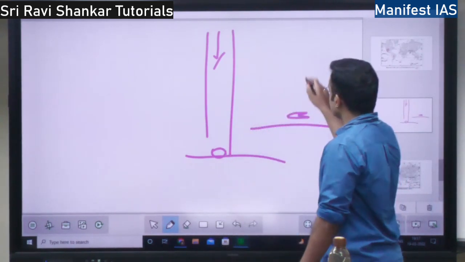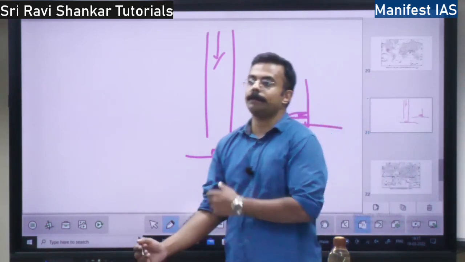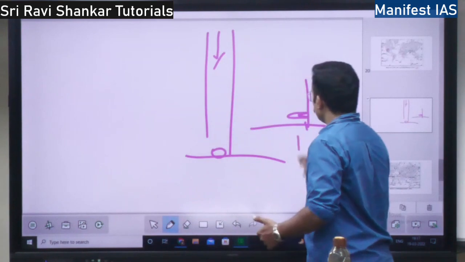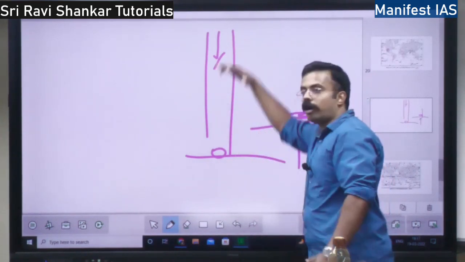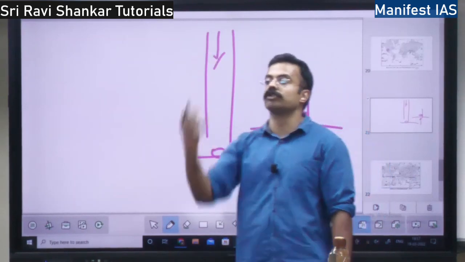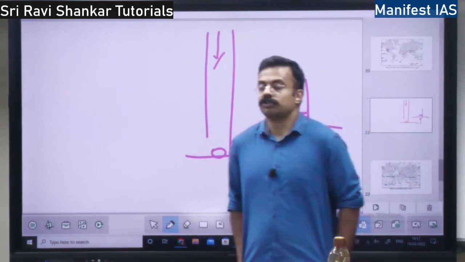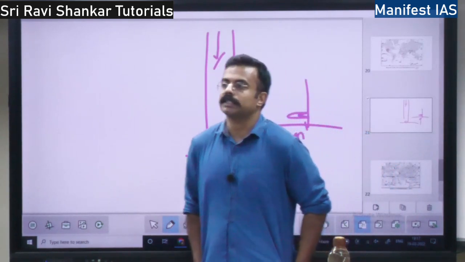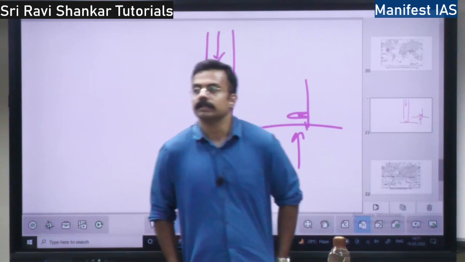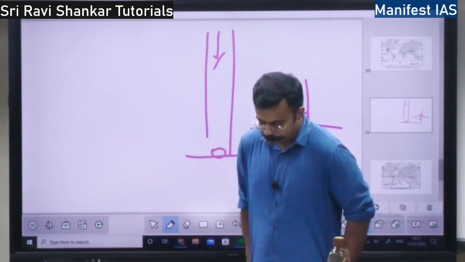So when there is high pressure, what happens? Why is there high pressure at the surface? Because of the air column falling on the surface. Also there is a reason of gravity. Gravity is also pulling the air, because of which there will be high pressure. So what instrument measures the pressure? Barometer measures the pressure, right?